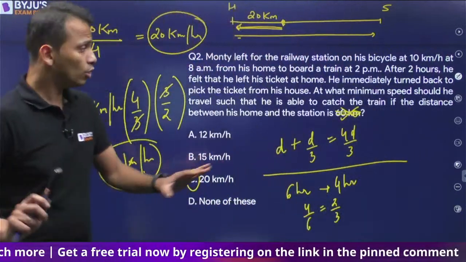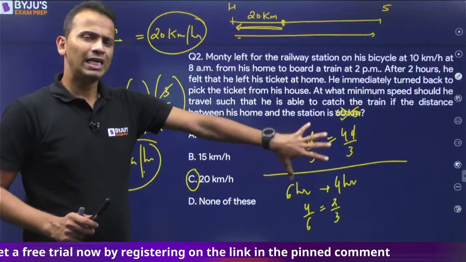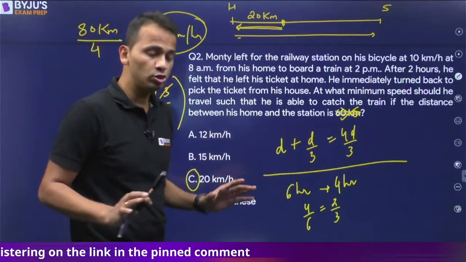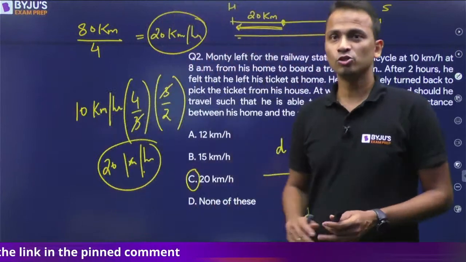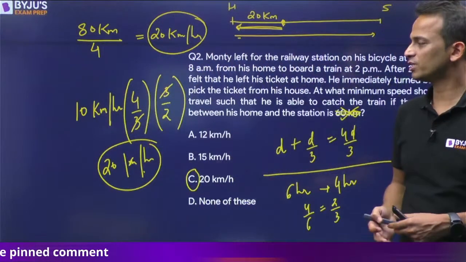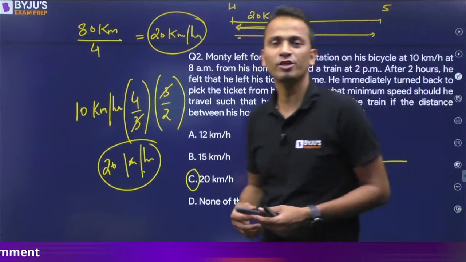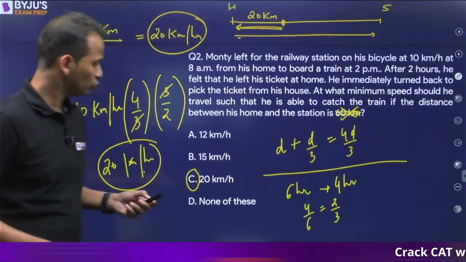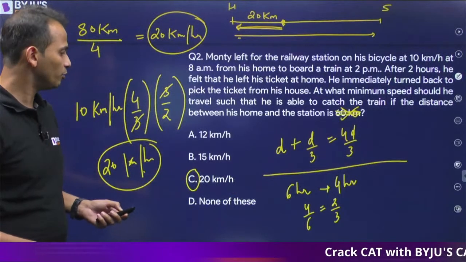So the logic that I have told you here might be a little difficult to understand, but this logic will be used at a lot of places. So remember this logic, practice this logic, and it will save plenty of your time in the examination. चलिए आगे चलते हैं. So the correct answer here is 20 kilometers per hour.